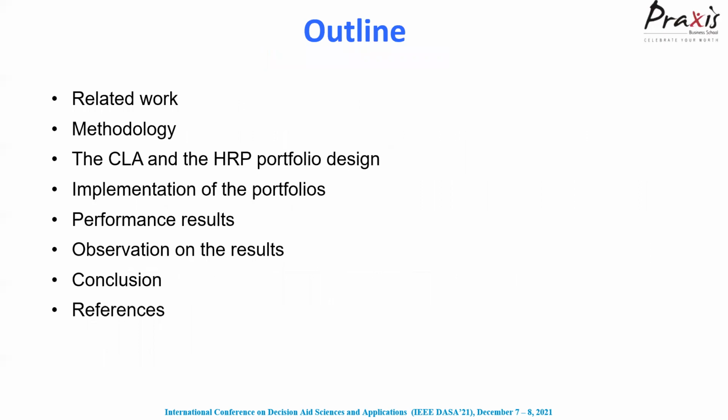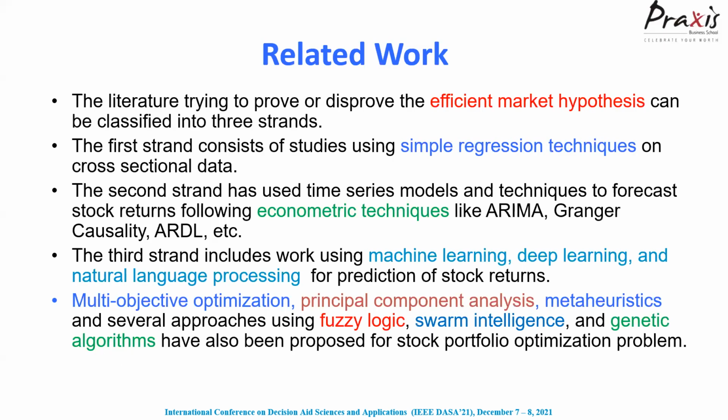So the outline of the work is as follows. We have some little discussion on the related work. Then we have the methodology description, then a brief description about the CLA and the HRP portfolios. And then we talk about the implementation details, performance results, critical analysis of those results, and then the conclusion and the references.